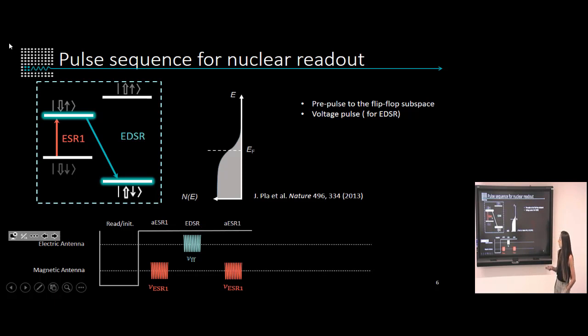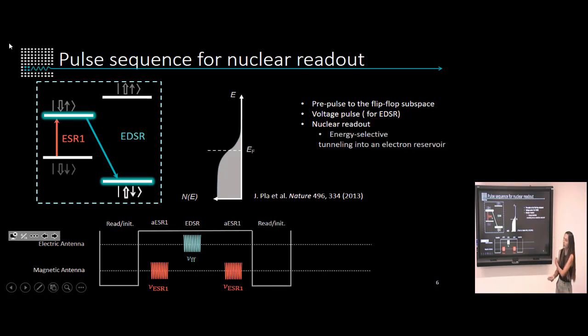Once we've done that, we can perform a nuclear readout, which is just following the normal energy selective tunneling into a reservoir by reading out the ESR1 line.